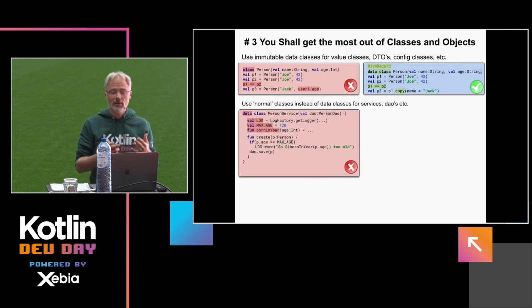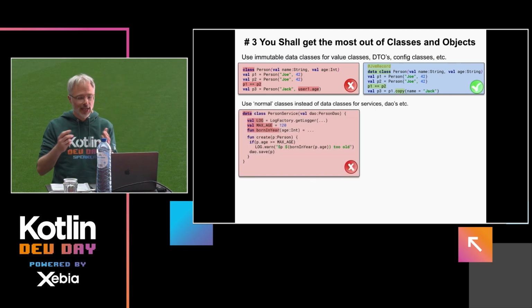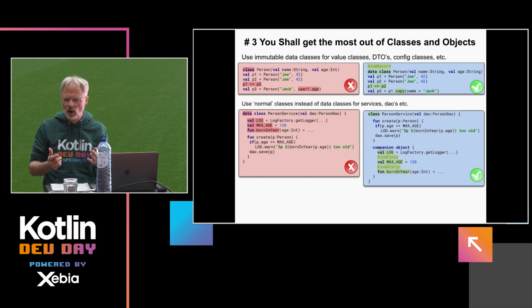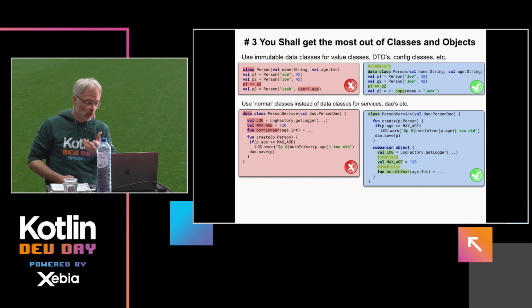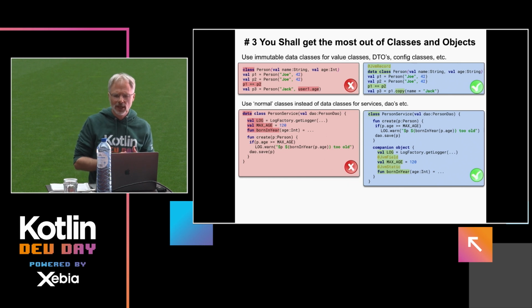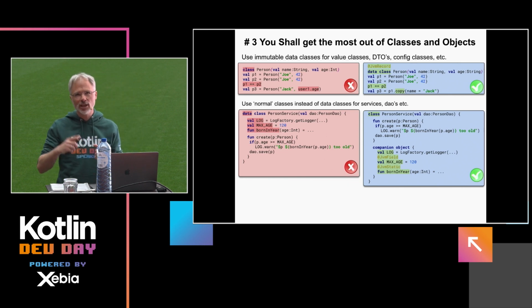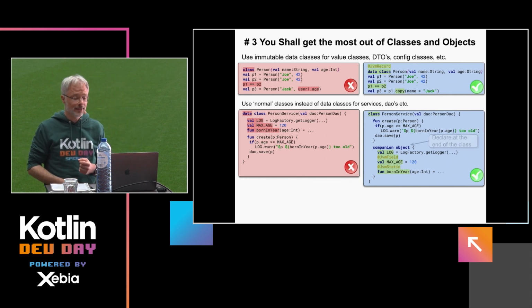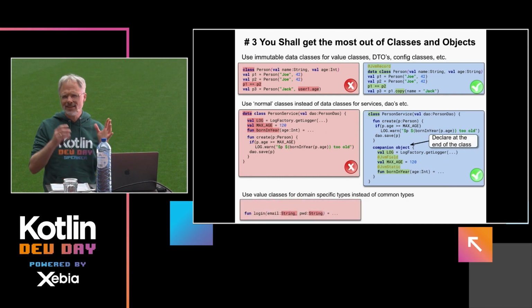On the contrary, when you have a class that processes stuff, do not use data classes, and use the companion objects as they're intended, at the end of the file, where you put in all the static stuff. And also annotate it if it needs to be used by Java, otherwise the Java folks have to use PersonService.Companion to access these features. Well, I think that's kind of straightforward.